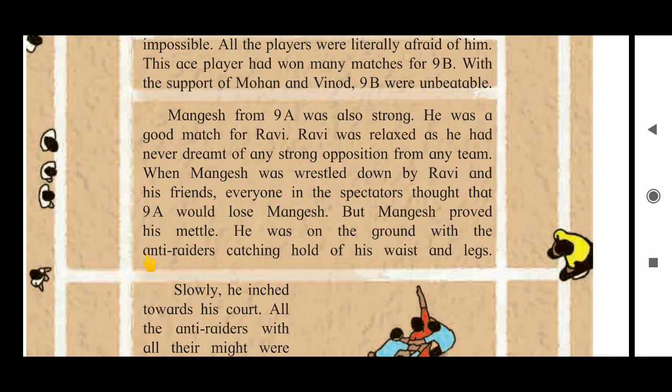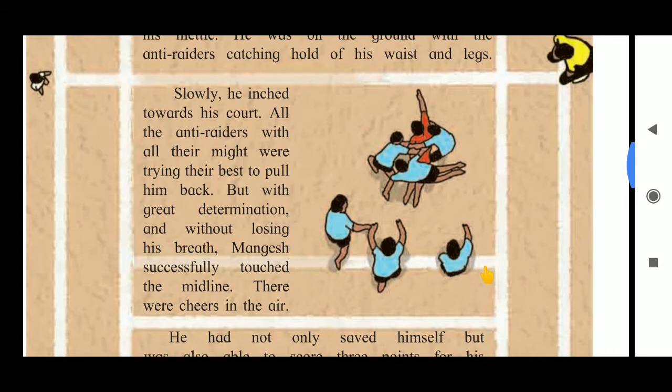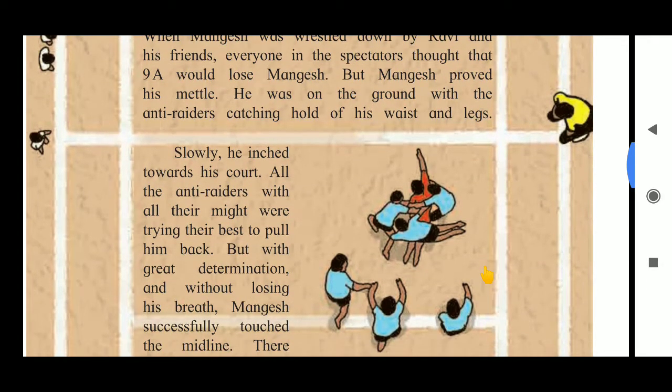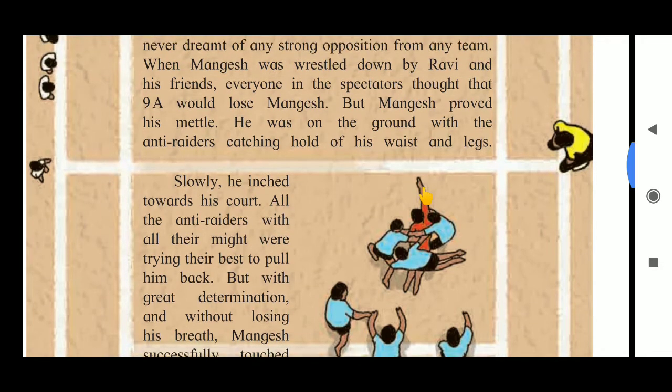He proved his mettle. He was on the ground with the anti-raiders catching hold of his waist and legs. So you can see here Ravi and his friends catch hold of Mangesh.